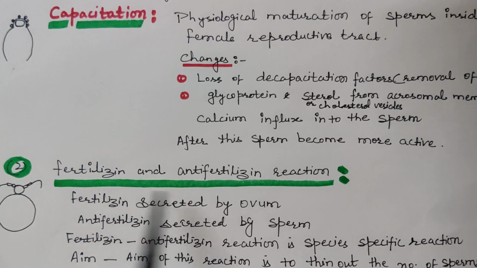What is the aim of this reaction? The aim of this reaction is to thin out the number of sperms. Millions of sperms are ejaculated inside the female reproductive tract, so their thinning is required. To thin them out, the fertilizin and anti-fertilizin reaction is there.